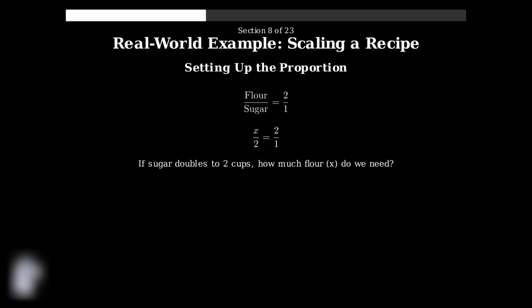Now suppose we want to double this recipe to serve more people. We need to scale up all ingredients proportionally while maintaining the same ratio. To double the recipe, we know the sugar will increase from 1 cup to 2 cups. We need to find how much flour is required. We set up a proportion where x represents the unknown amount of flour.